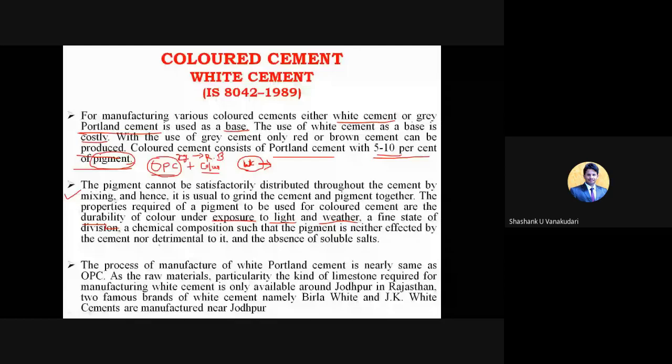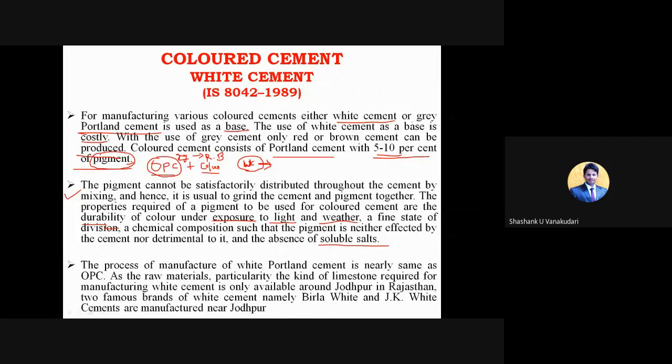Okay. And then in some cases, those pigments may react with the soluble salts. This word, soluble salts, you have heard in the BMC subject, building material construction, where it is a property of brick, right? So that brick, when it reacts with water, forms a white precipitation on top of that surface, correct?